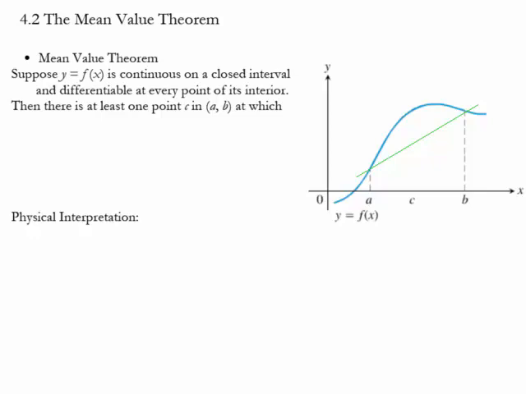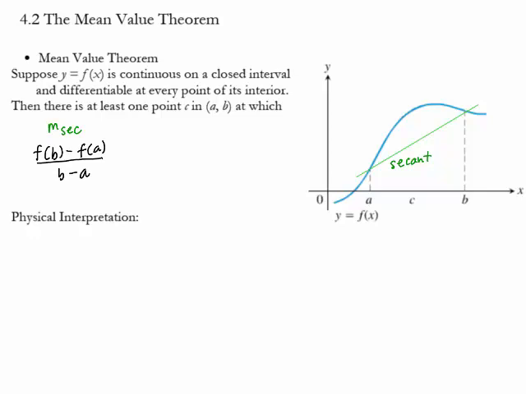We have spoken in great length about functions that are continuous over an interval and the fact that we can make this line called the secant line to describe the average rate of change of the curve over the interval. So we've said that the slope of the secant line could be constructed as simply rise over run, or the change in y value over the change in x value, average rate of change.